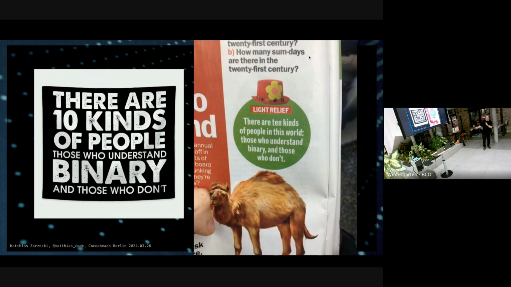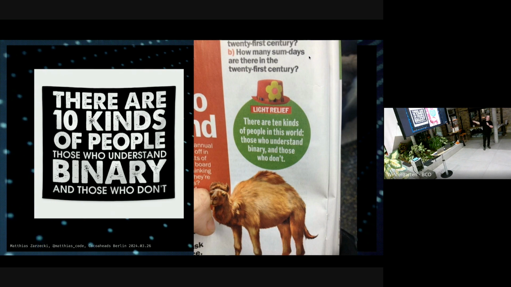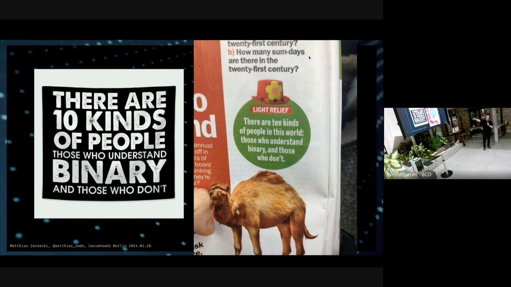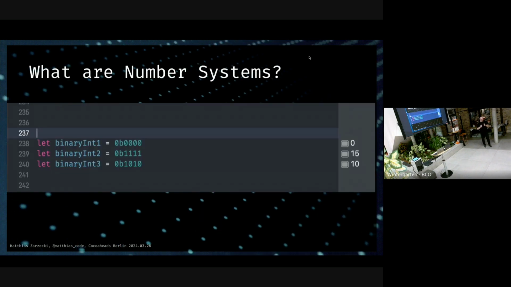Now you also understand how this one here works, and they messed up this one here, because it's not 10, it should be 1, 0.